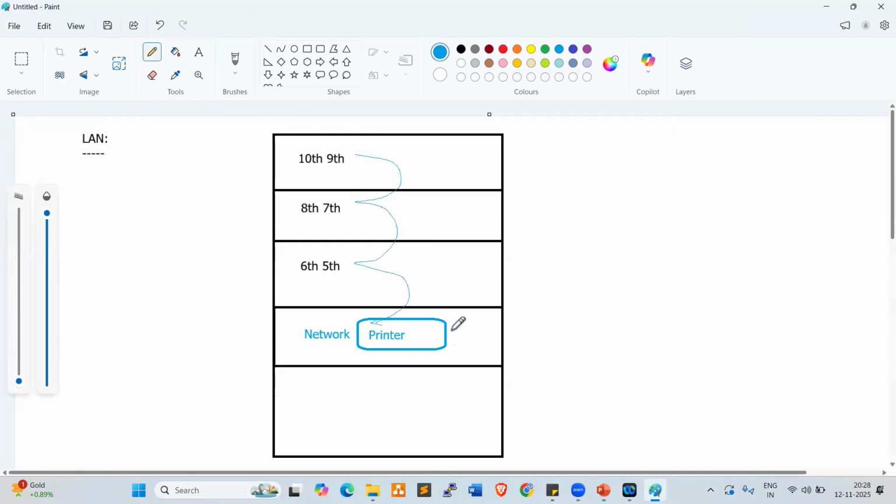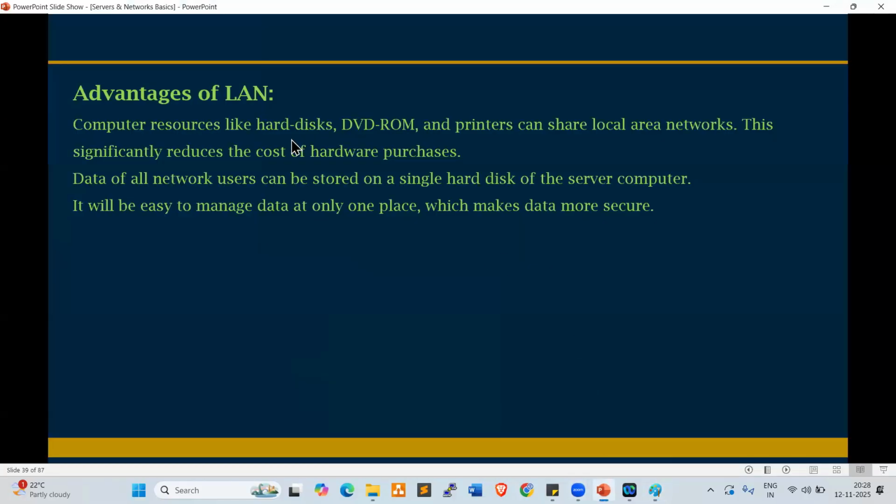So what will happen when we configure a network printer? Hardware costing will be reduced. Instead of configuring printers on every floor, we can configure only one printer on either the second floor or third floor, so that we can print documents from any floor. So costing will be reduced. These are the advantages of LAN.